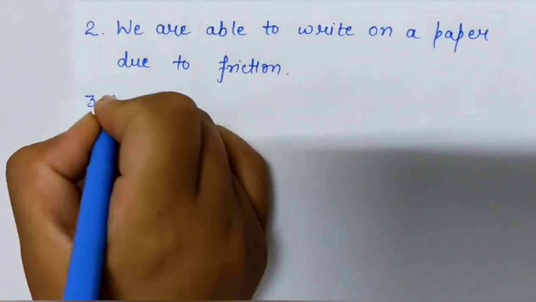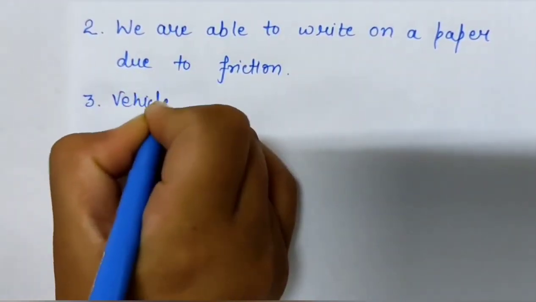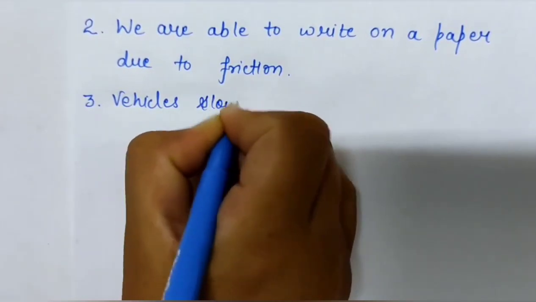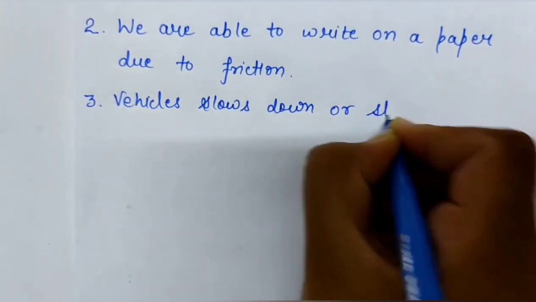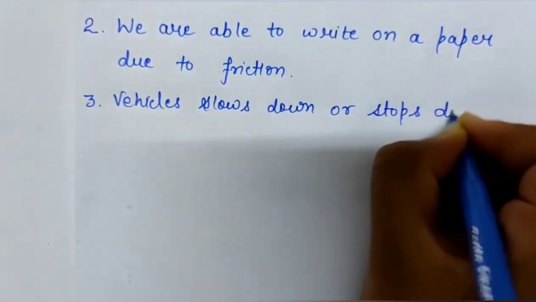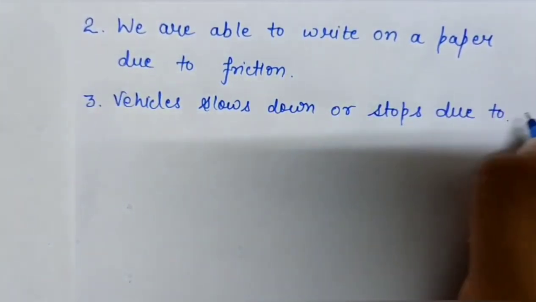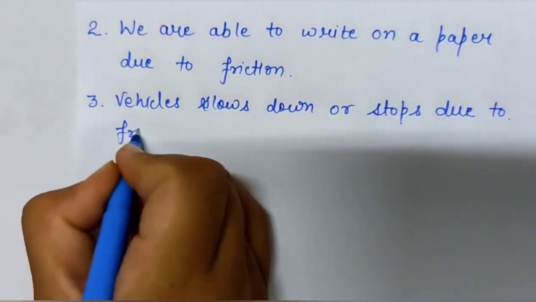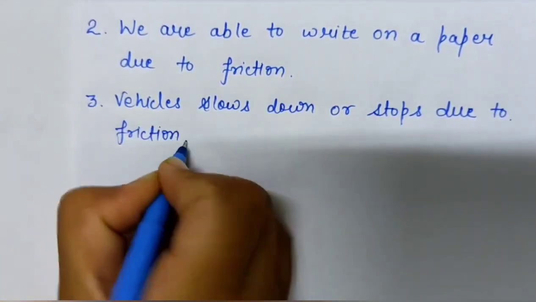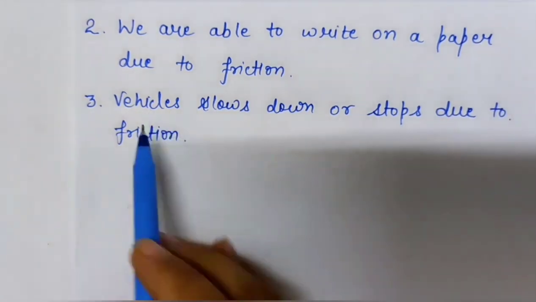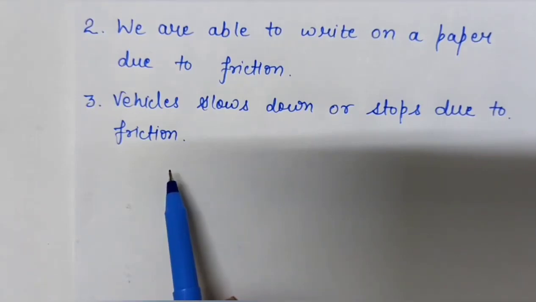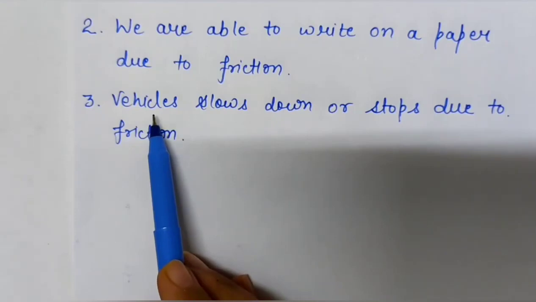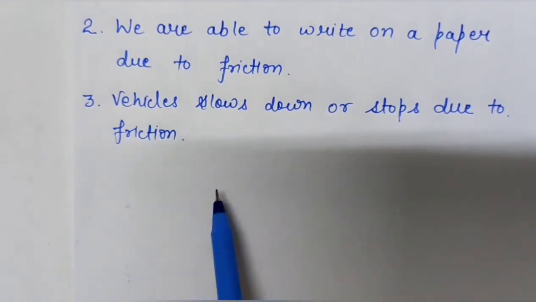Third advantage is vehicles slow down or stop due to friction. Okay, means all the vehicles slow down or stop due to friction. The friction exists between the wheels of the vehicles and the surface of the ground.